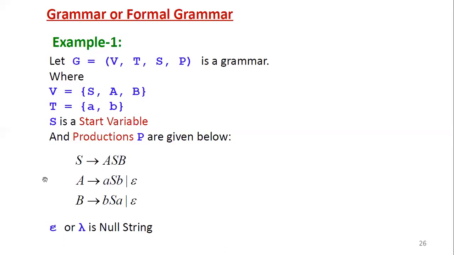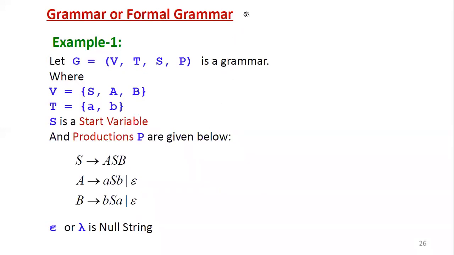Then coming to the second production: A derives lowercase a, then uppercase S, then lowercase b, then this symbol called the OR symbol, then epsilon. What is the use of the OR symbol here? Multiple productions starting with the same left hand side symbol are combined by using the OR symbol. So here A actually has two productions. It can be written as capital A derives ASB as one production, then capital A derives epsilon.